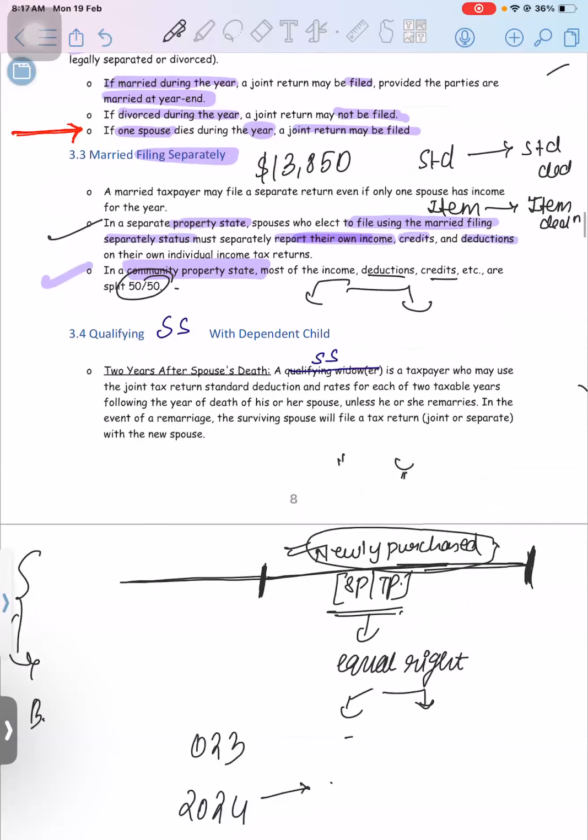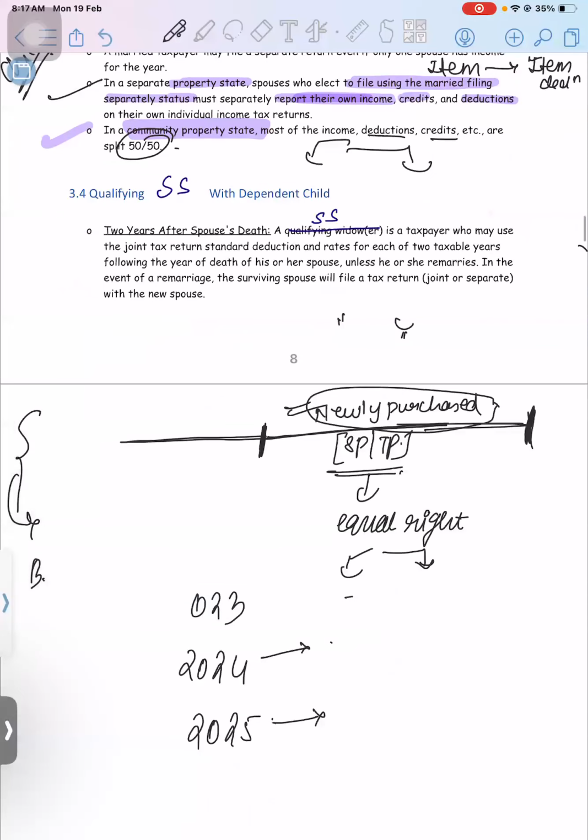In MFS, we will see that there are so many restrictions. If you opt for MFS, you can't take certain credits, such as the child-related credits. You can't take certain deductions either. We will see the list later on. First, understand the basic criteria of the filing status. QSS is very simple and that should be a dependent child.